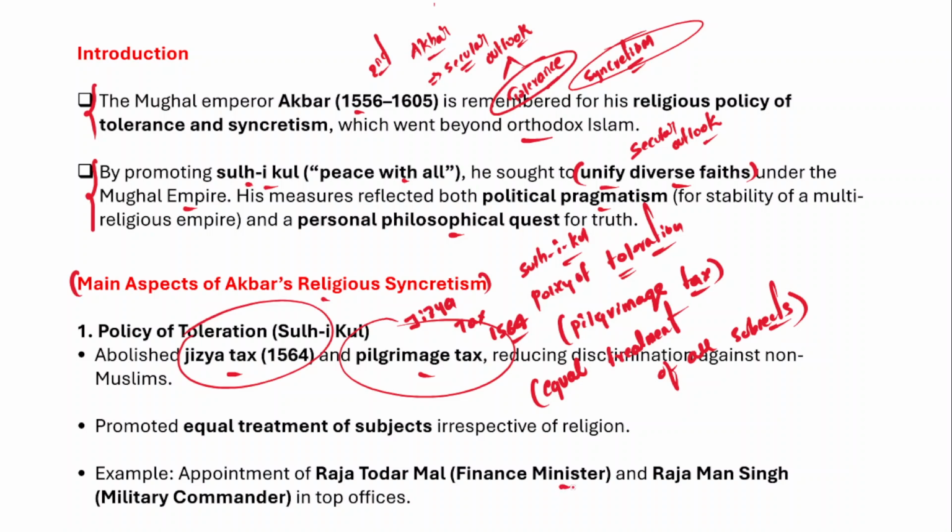That reflects Akbar's secular outlook and equal treatment of all his subjects. Another example is Raja Man Singh, who was a military commander in top offices during Akbar's reign.